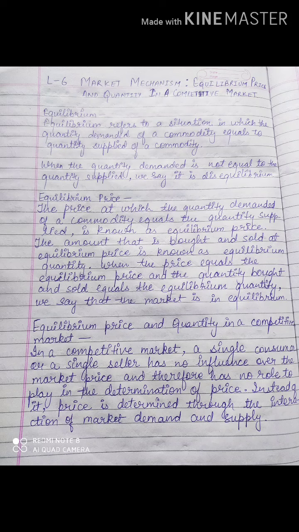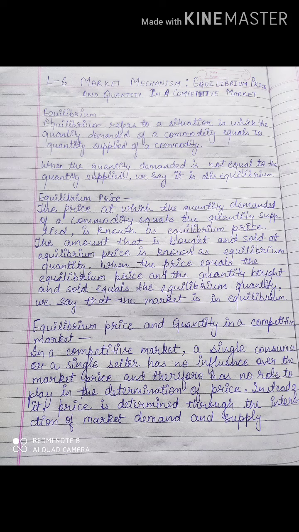So at that price where the amount is being bought and sold, that is known as the equilibrium quantity. When the price equals the equilibrium price, the quantity bought and sold equals the equilibrium quantity.